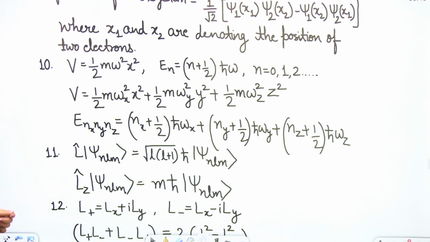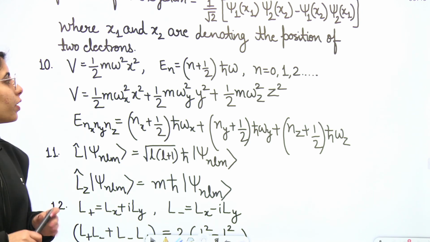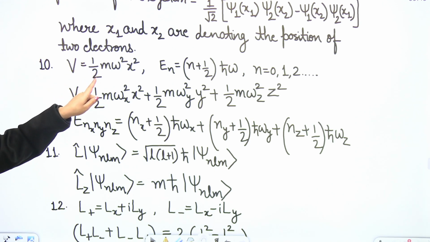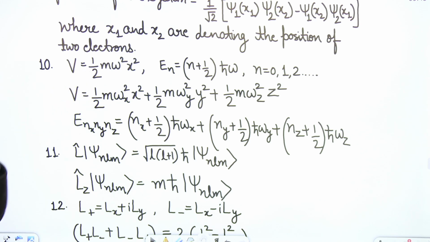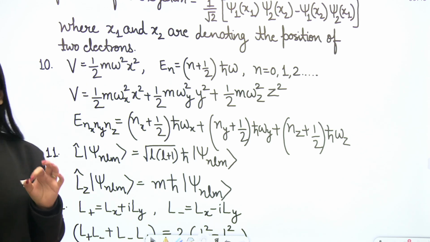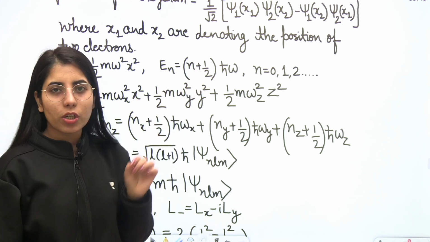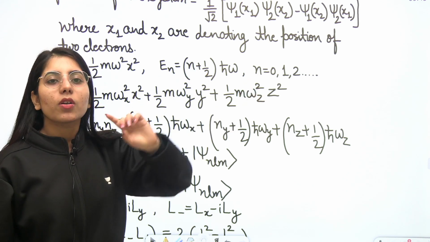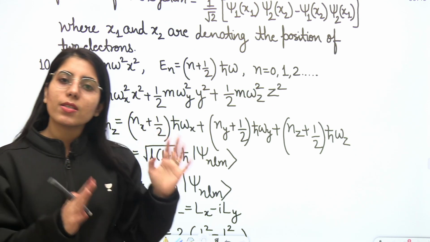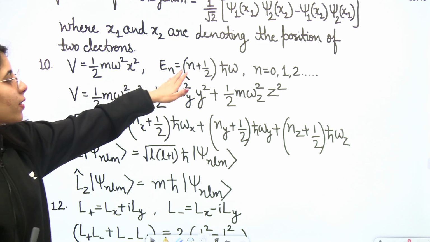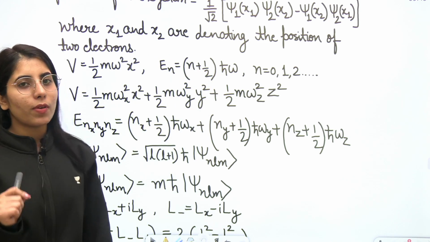Clear? Now the next expression, which we have mentioned for the harmonic oscillator. In general, if the potential energy is given as half m omega square x square, and we want to write the nth state energy, it will be (n plus half) ℏ omega, where n values start from 0. For the harmonic oscillator, n can start from 0, and the nth state energy in general will be (n plus half) ℏ omega.